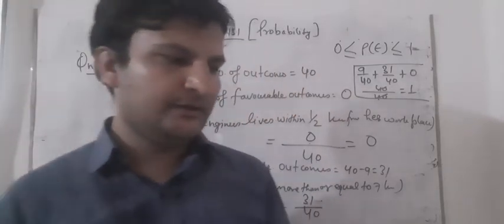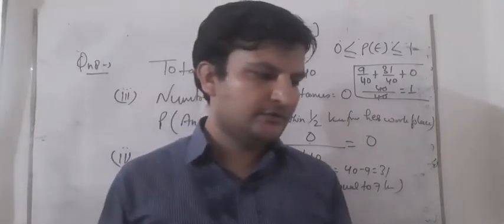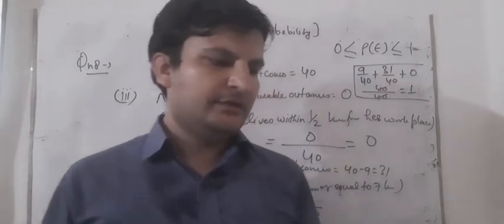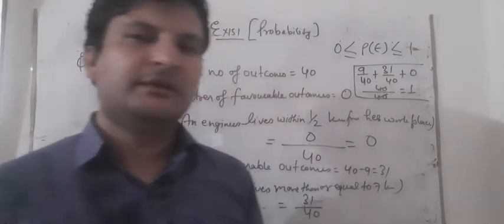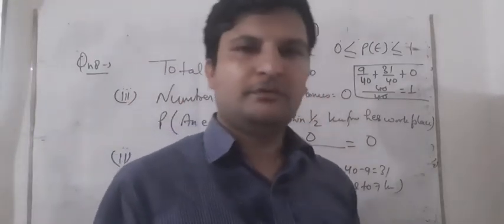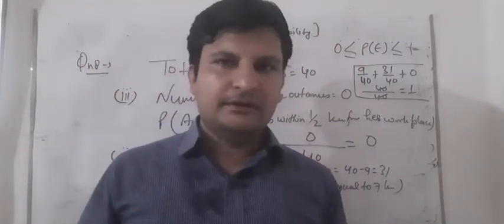The 10th is also an activity. Ask all the students in your class to write a three-digit number. Choose any student from the room at random. What is the probability that the number written by him or her is divisible by 3? So you have to ask each student for a 3-digit number, and then find how many numbers are divisible by 3 or not. So do it yourself, student. Now we will start question number 11.